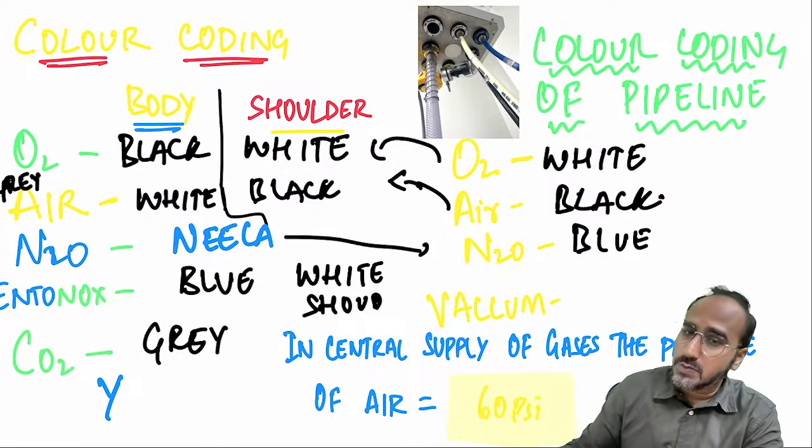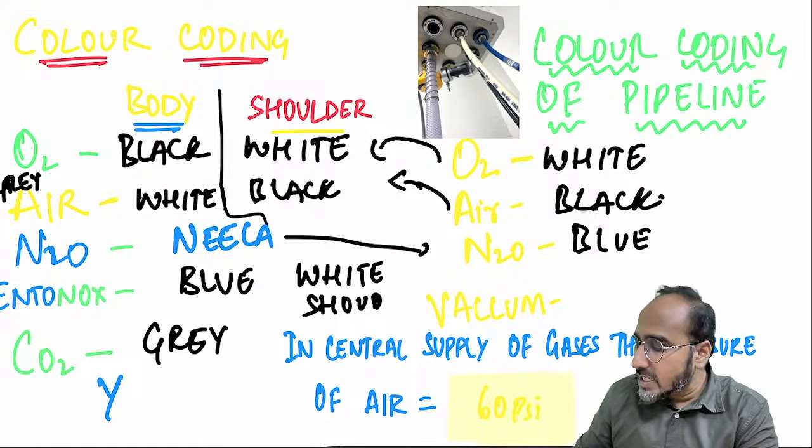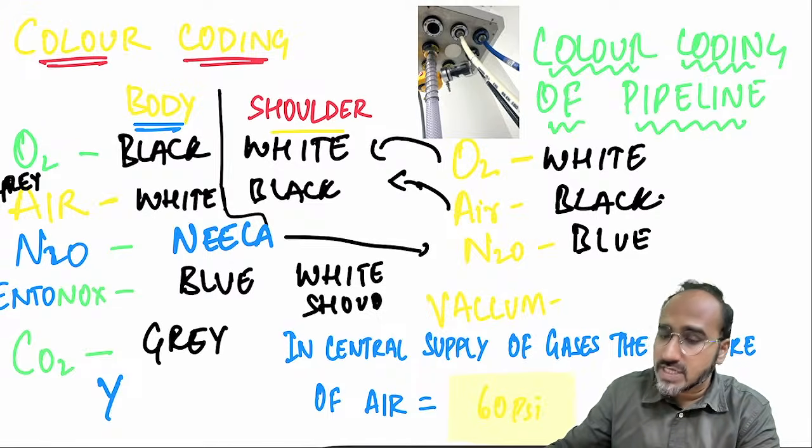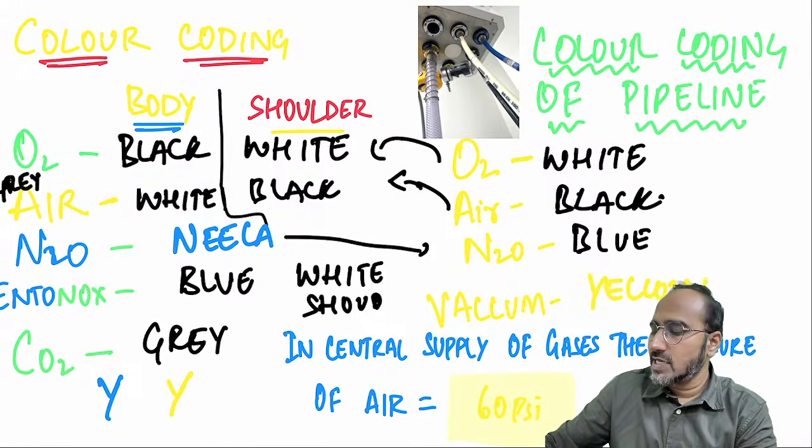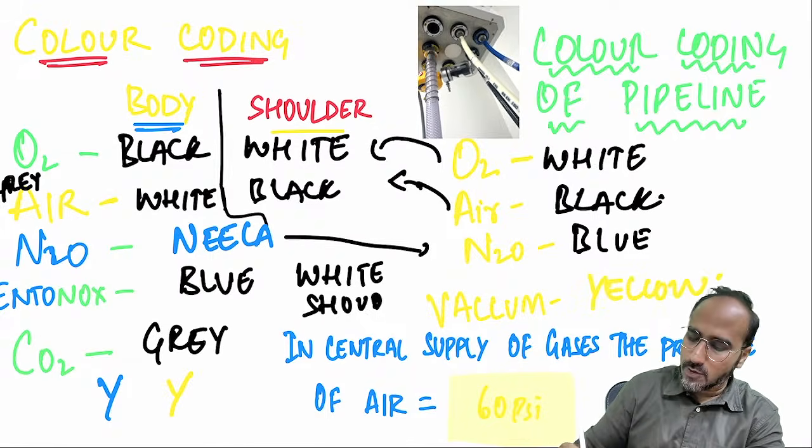If it is vacuum, vacuum is used for suction and all. What is the pipeline color for vacuum? Remember, guys, vacuum starts with V. If you add a small stroke to this V, it becomes Y. So the vacuum color is yellow. The pipeline color is yellow.